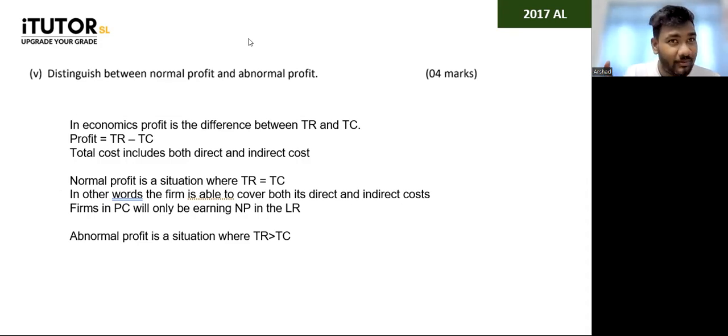We learn supernormal profit, normal profit, supernormal losses or abnormal losses. So here when they say distinguish between normal profit and abnormal profit, they are not talking about that minimum profit the entrepreneur expects. So you need to have the common sense to figure out what they are talking about. The more questions you do, you are able to figure that out easily.